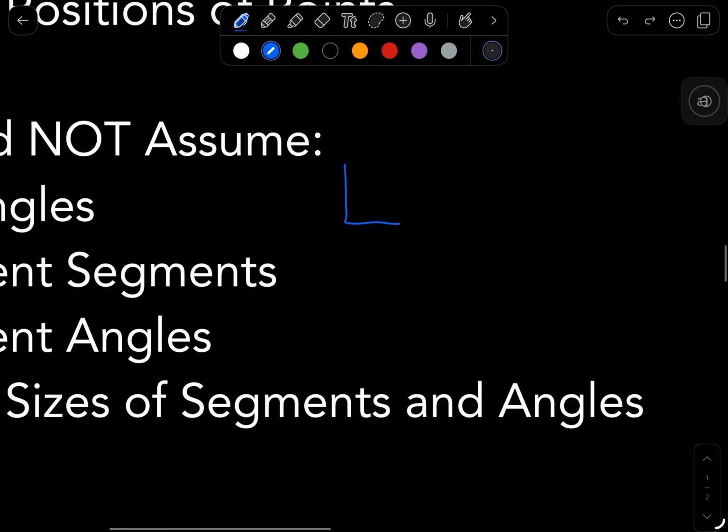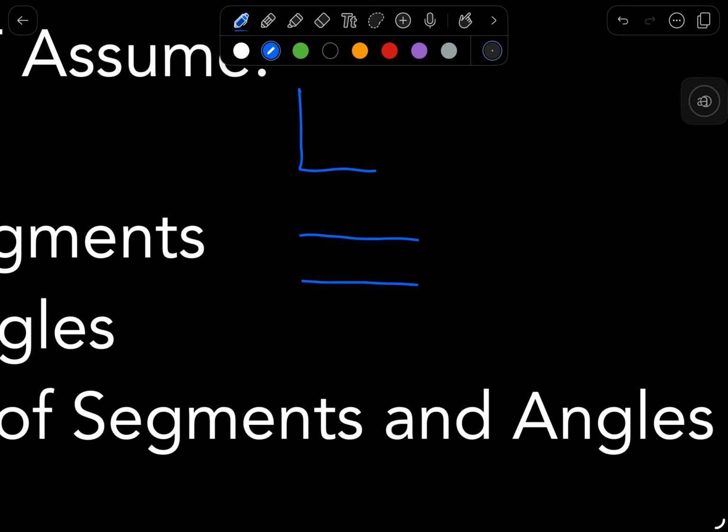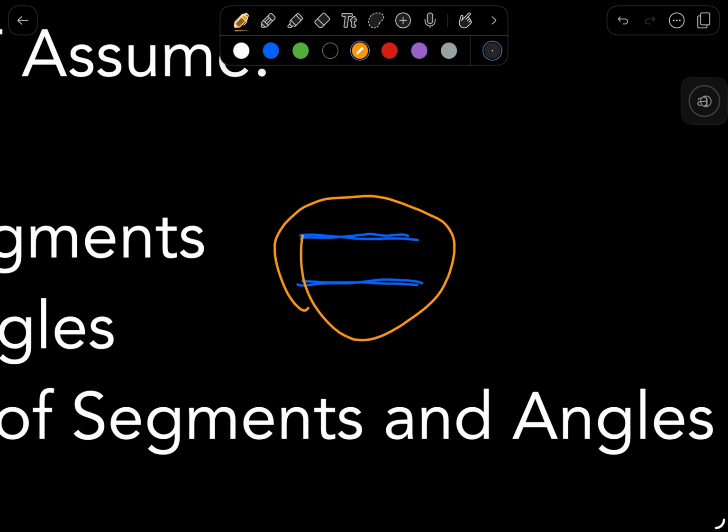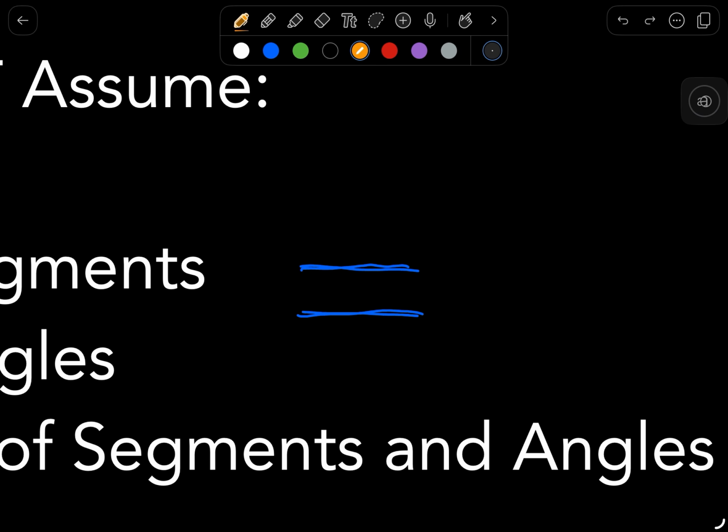Same thing with congruent segments. If you see two segments, and let's say you're given, again, this is a really simple diagram, two segments, and they don't tell you anything about these segments. Now they might look like they're equal in size, because visually they have the same length, but again, you can't assume that unless it specifically tells you that the lengths of the segments are equal. You can't assume that this is equal to this.